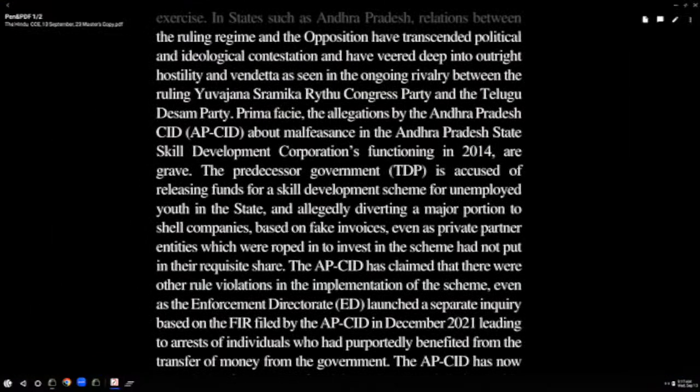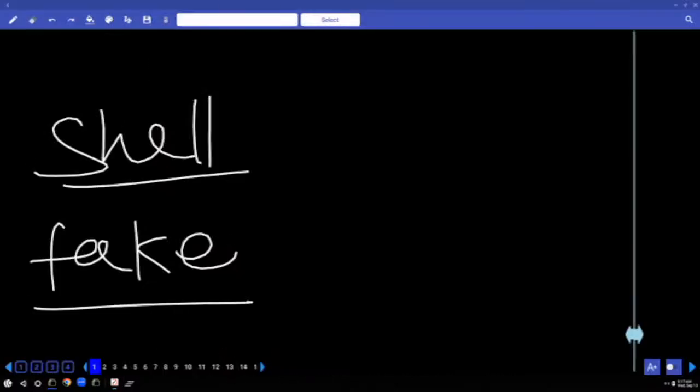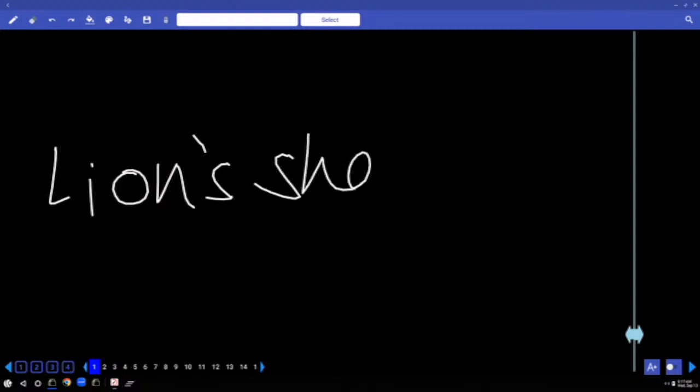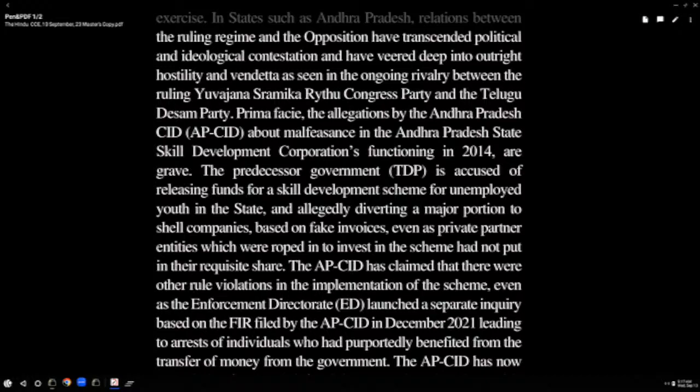And I told you to underline a major portion. Imagine there's a person, whenever it comes to sharing, he or she always wants a major portion. What is the idiom for that? All of you write lion's share. Very good. Lion's share means major portion, major chunk. This is an important idiom you have to know. He always wants the lion's share. So major portion, the lion's share, to shell companies based on. Because they are fake companies, what do they produce? Fake invoices. Even as private, there's one more dimension. One goes with diverting the funds to the fake companies.